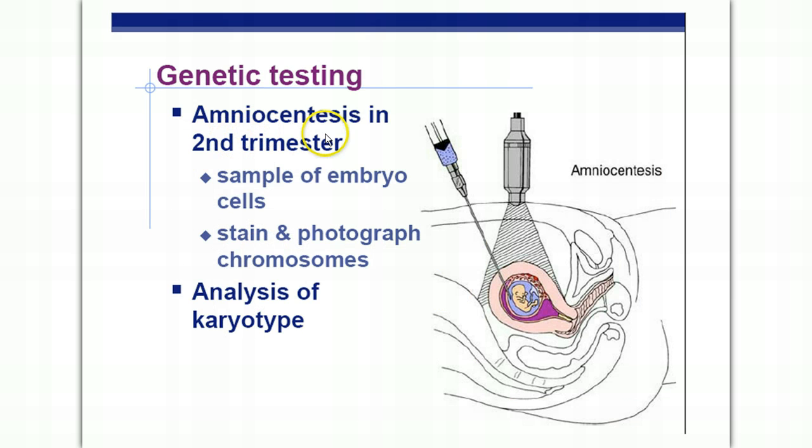We have something called amniocentesis during the 2nd trimester, where the doctor pulls out some of the fluid here, gets some of the cells, and basically does that karyotype and gets a picture of the chromosome, see if there's going to be any problems.